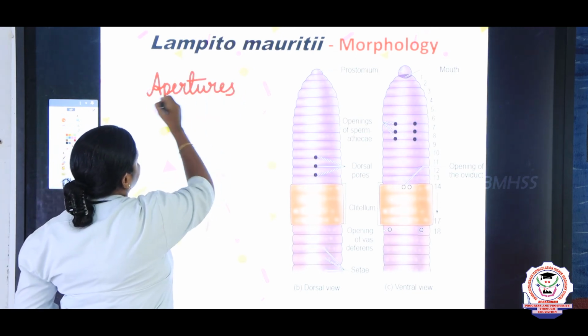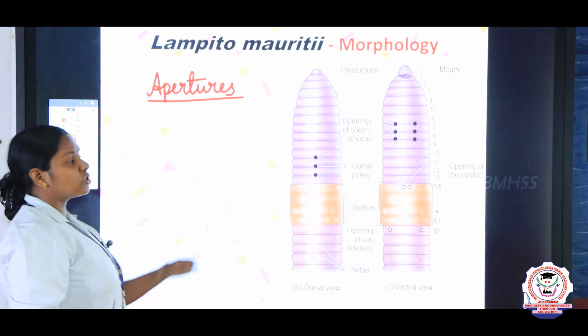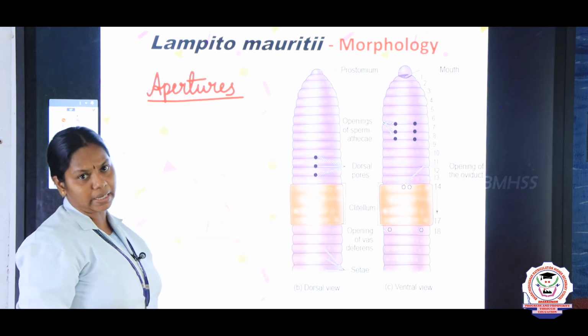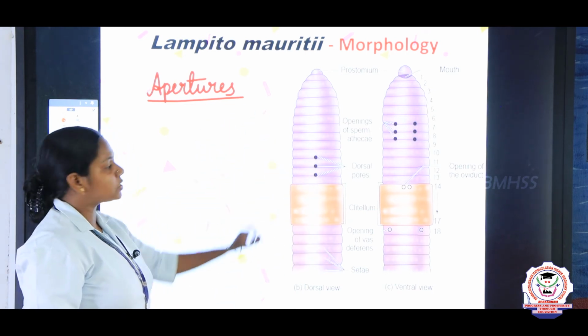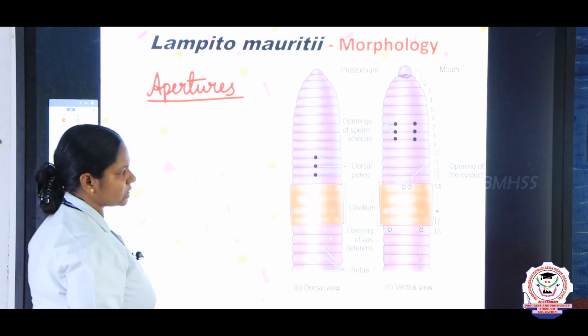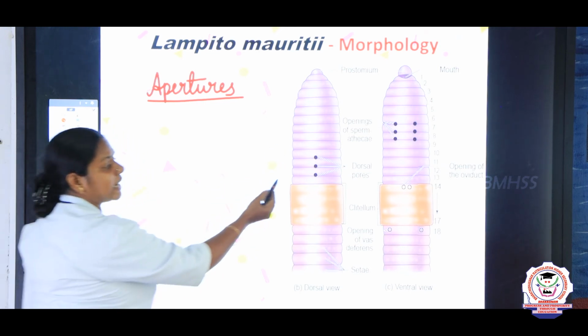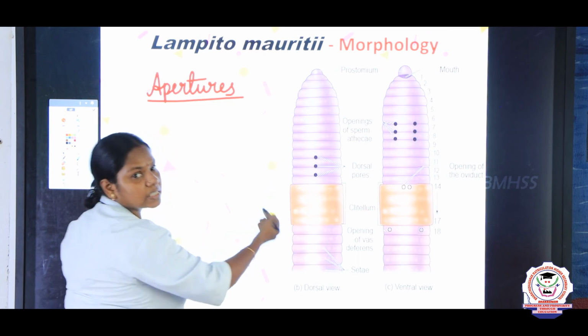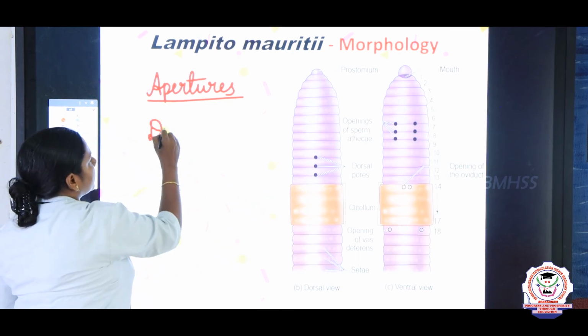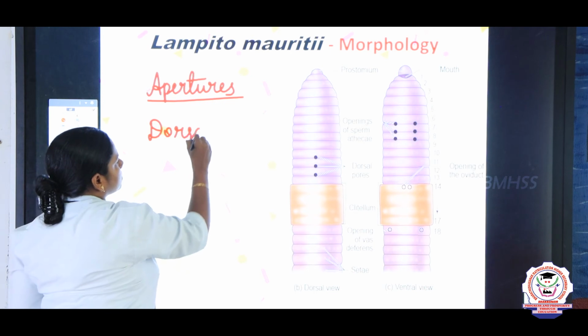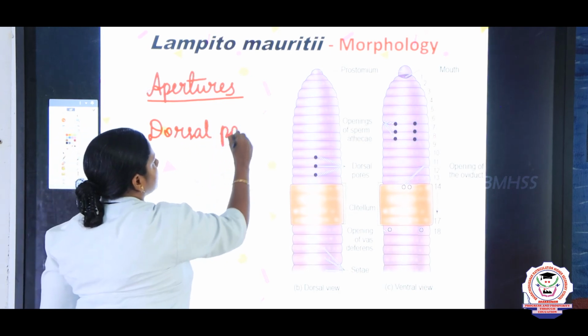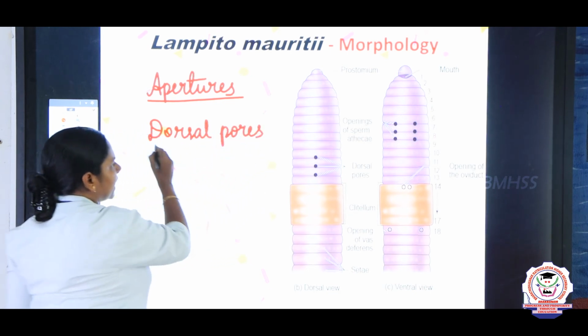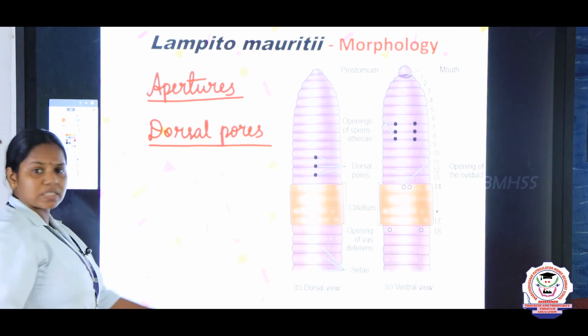What are the external apertures? It is a 3 mark question. So what are all the openings present on the body of the earthworm? So first, dorsal pores, right, from the 10th segment, 10, 11, 12. After the 10th segment, what is there? First one is dorsal pores. Dorsal pores are present on the dorsal side, hence they are called dorsal pores.